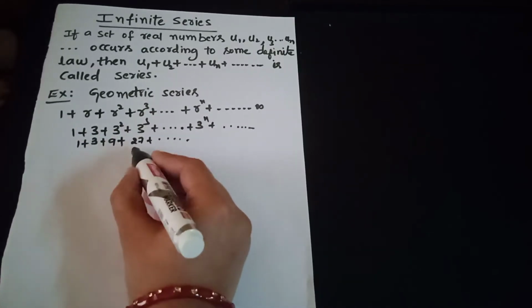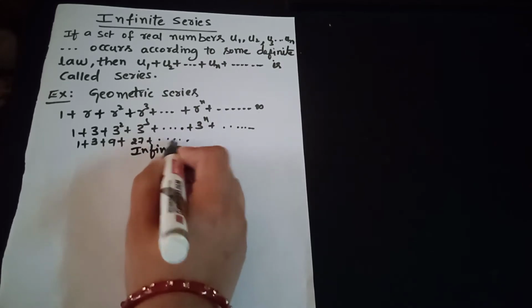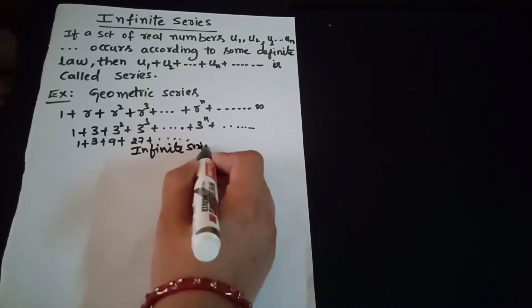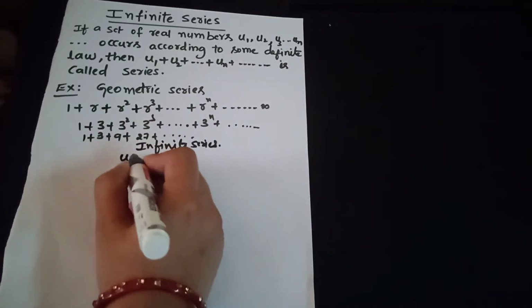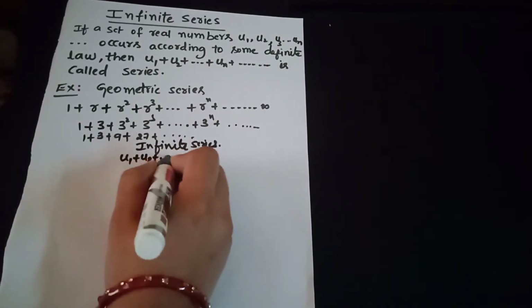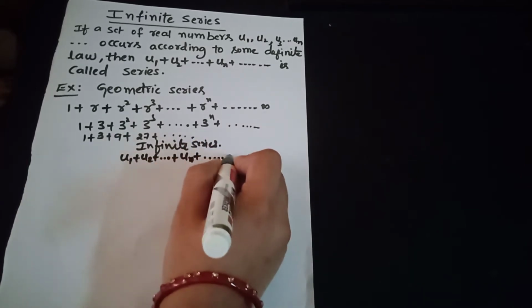Next, let us consider an infinite series: u1 plus u2 plus ... un, infinite number of terms.